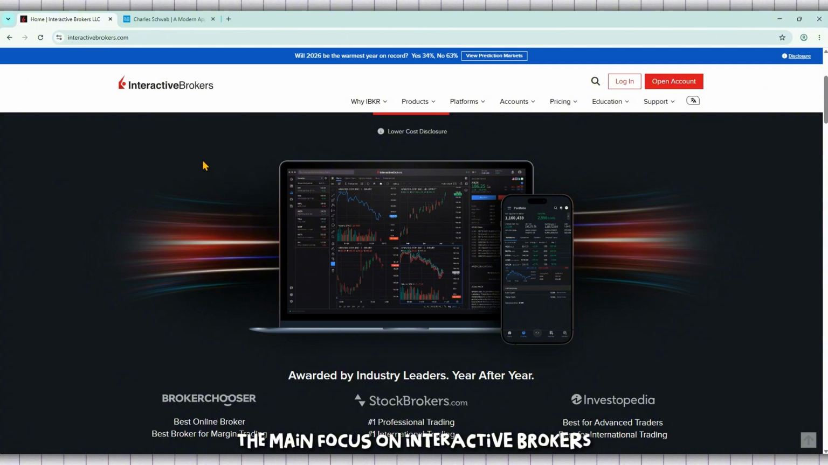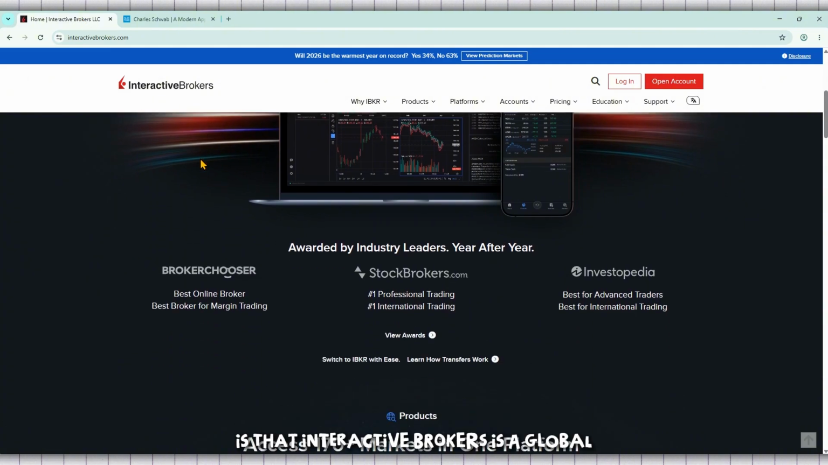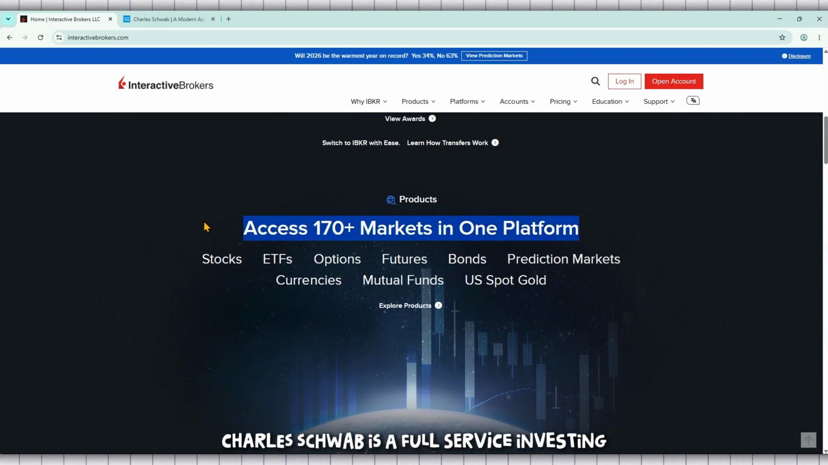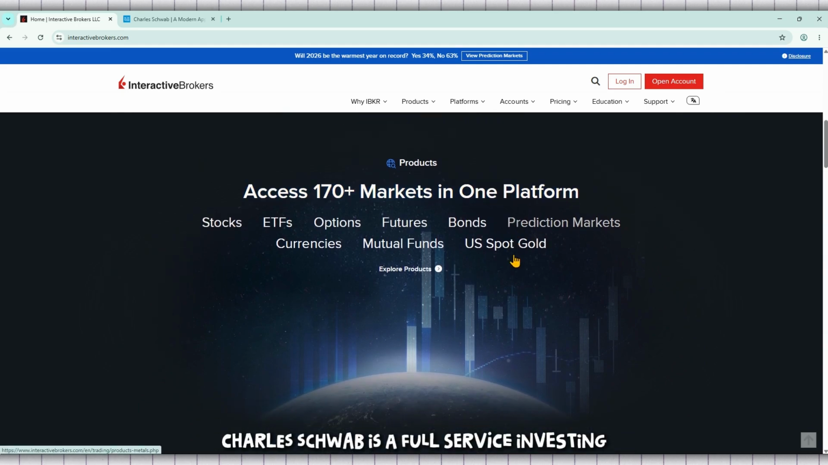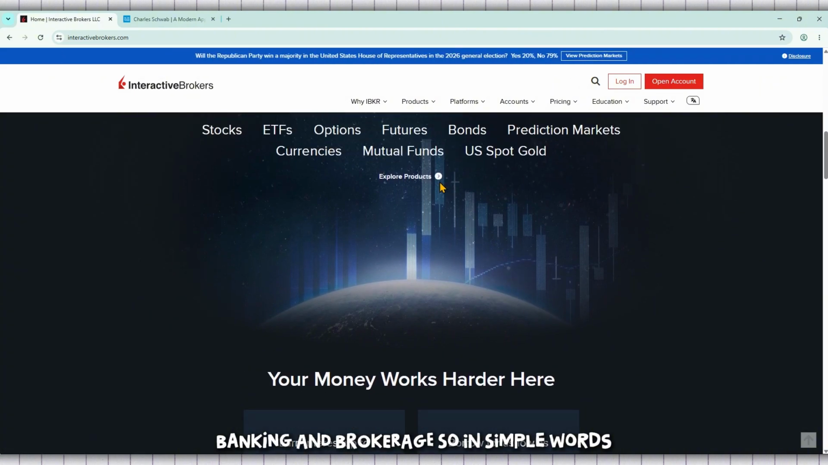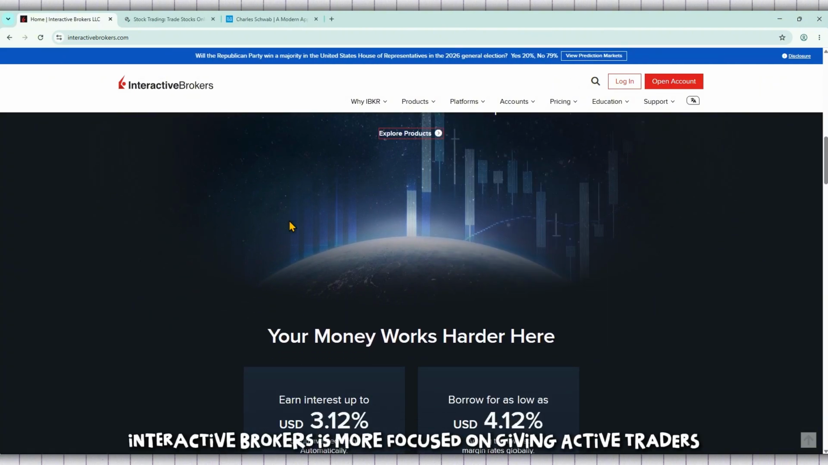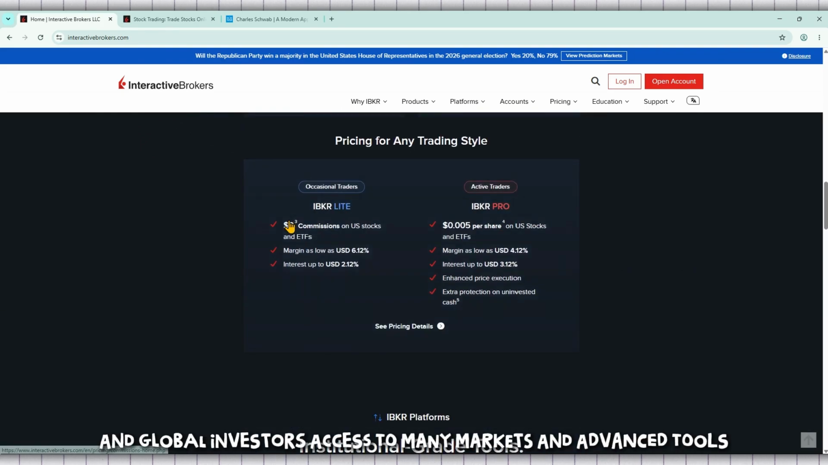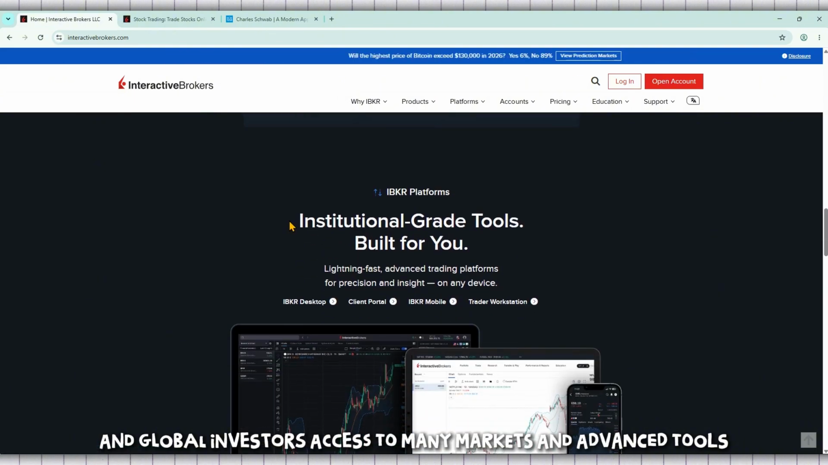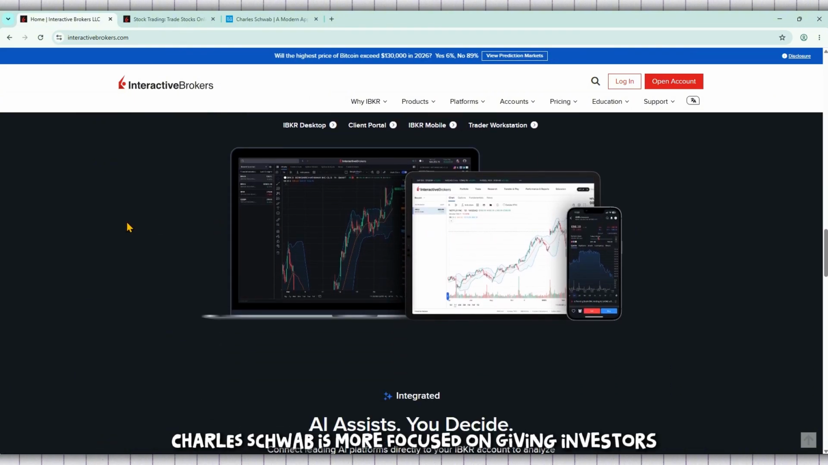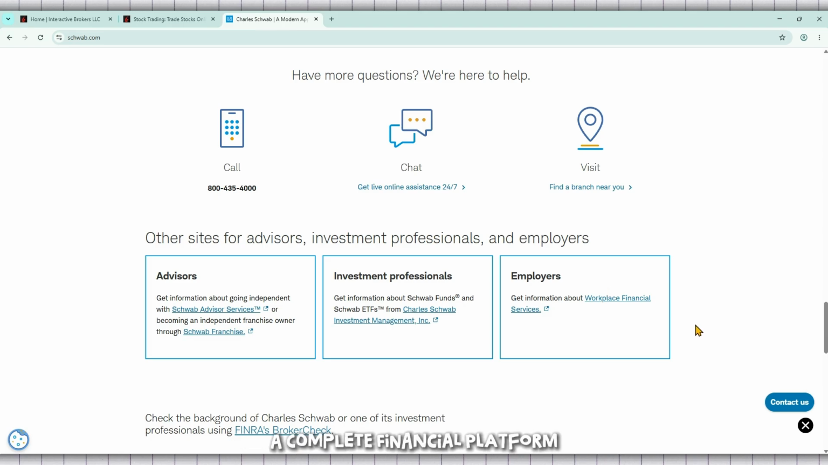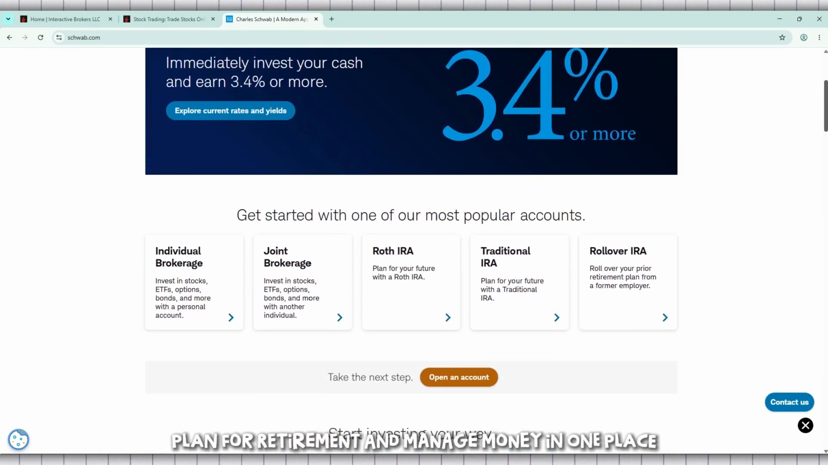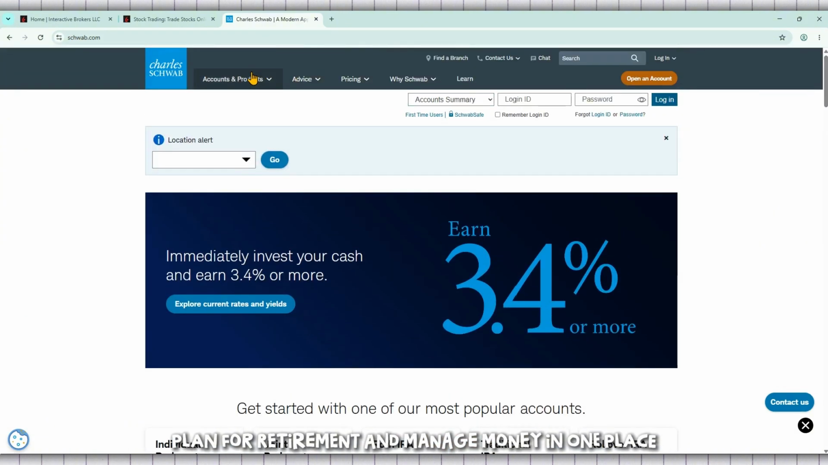The main focus on Interactive Brokers is that Interactive Brokers is a global investing and professional trading platform. Charles Schwab is a full-service investing, banking, and brokerage. So, in simple words, Interactive Brokers is more focused on giving active traders and global investors access to many markets and advanced tools. Charles Schwab is more focused on giving investors a complete financial platform where they can invest, research, plan for retirement, and manage money in one place.